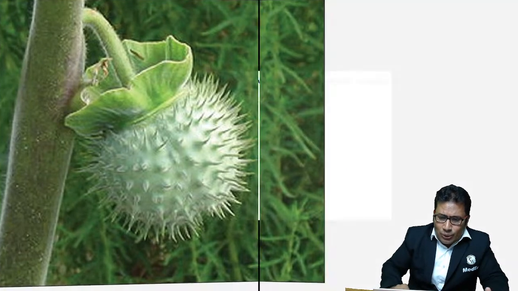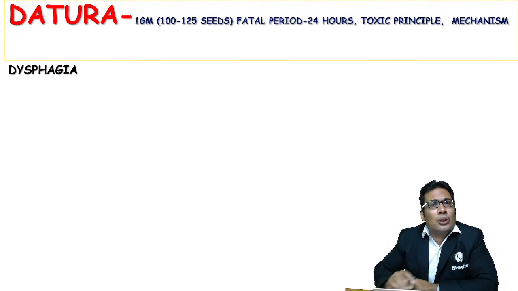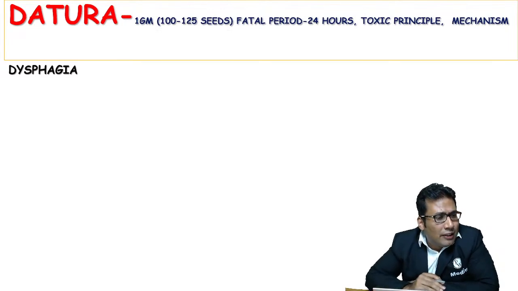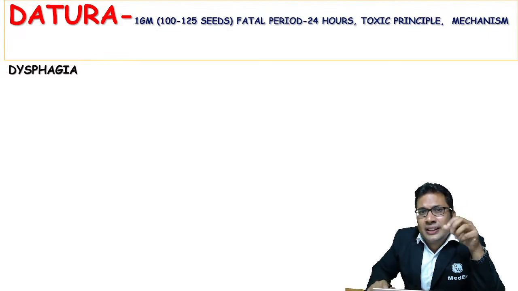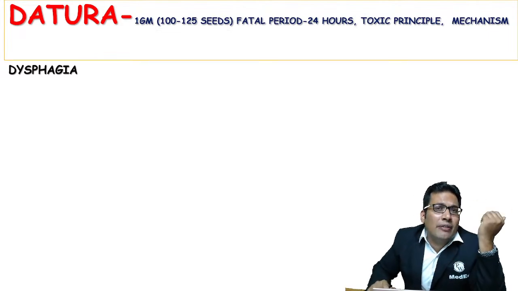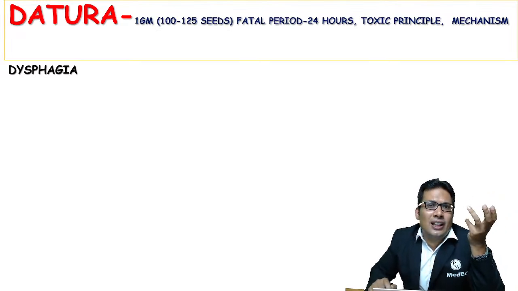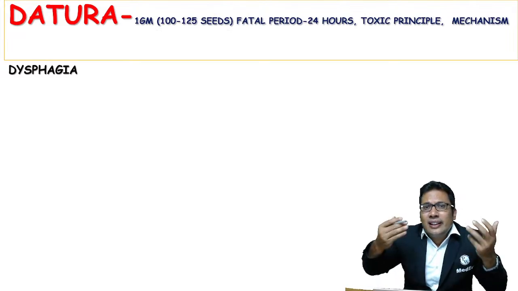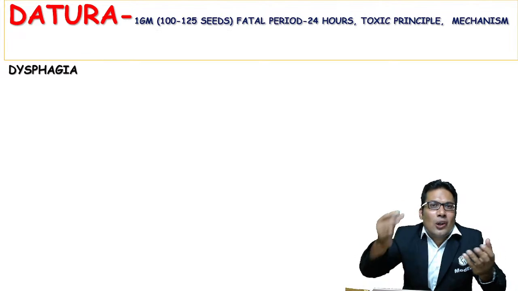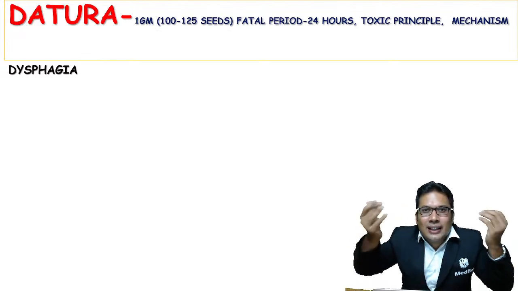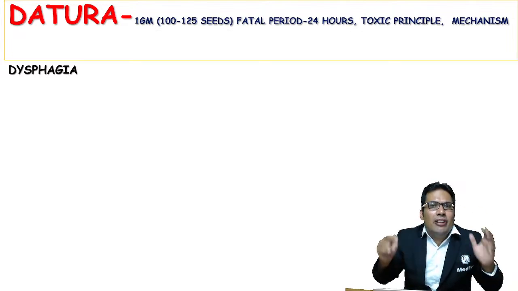Okay, let's discuss the signs and symptoms. Signs and symptoms can be remembered with the help of the mnemonic 9D manifestation. Every manifestation starts with D. What is D for? Dysphagia. Why dysphagia? Because of the increased levels of hyoscine, the action is similar to atropine. Atropine blocks the acetylcholine, so that leads to dysphagia, difficulty in drinking and having food.